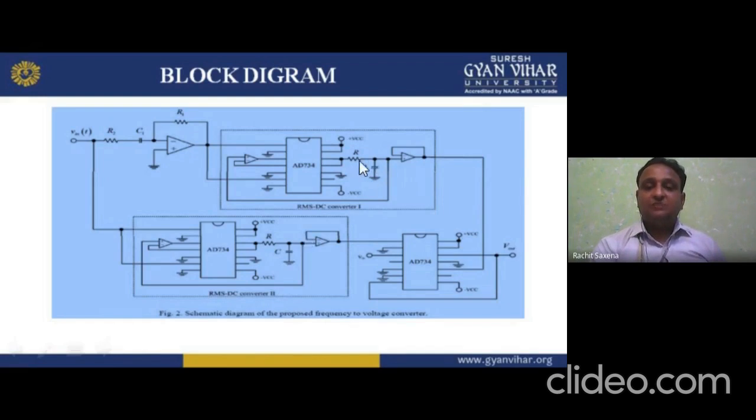Okay, and RC is basically the filter and the op-amp. So here we have this combination, AD734, VCC, RC, and we have the VCC plus. Next we again have AD734, VCC, then VCC plus and minus, grounding the pins, and we get the output. So this is the basic block diagram, or we can say the schematic diagram, of the proposed frequency to voltage converter.